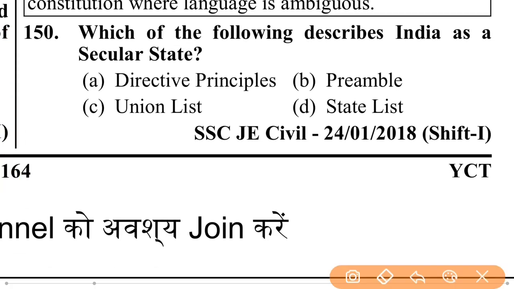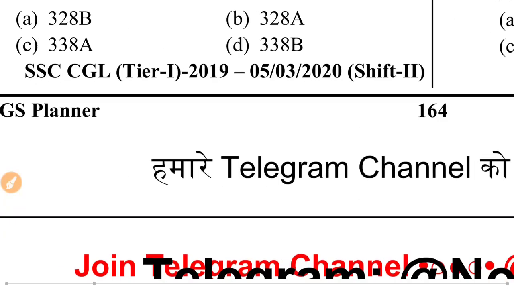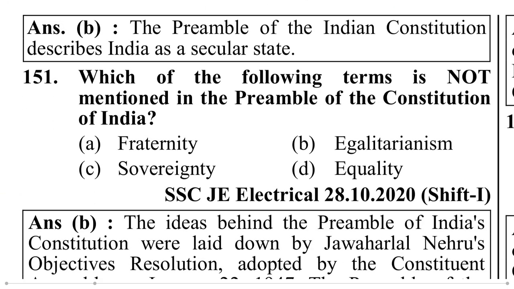Which of the following describes India as a secular state? Directive principle, preamble, state list, or union list? That is preamble. The preamble of the Indian Constitution describes India as a secular state.